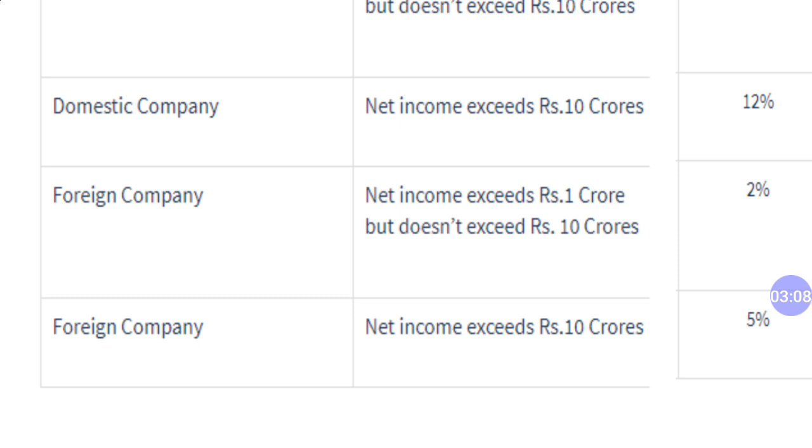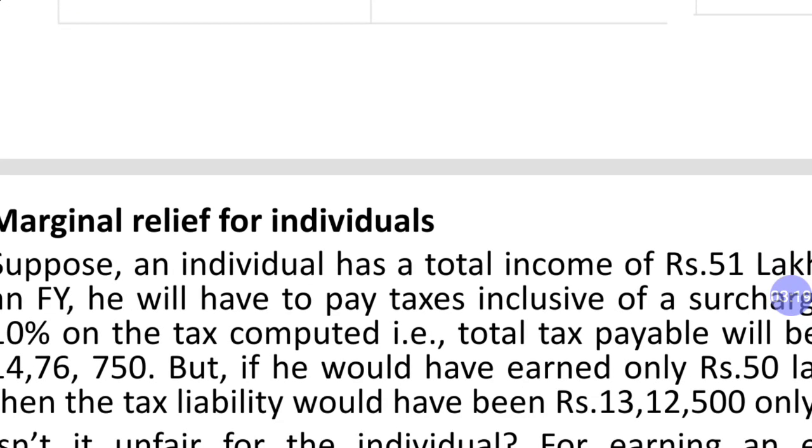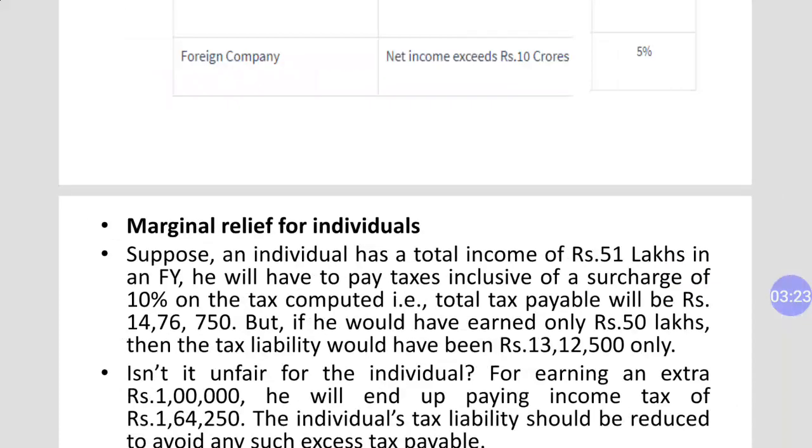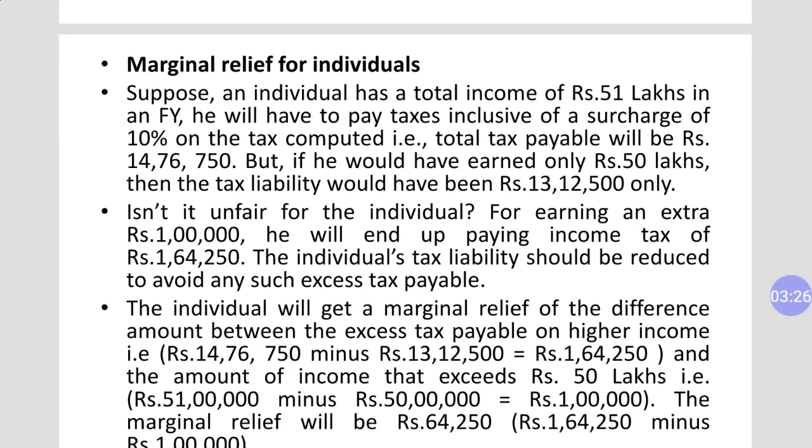So dear student, how marginal relief will work in case of an individual, in case of a firm, in case of a company, we will take it one by one. All these points are available on the source which I described earlier. Now let me explain marginal relief for an individual. This point can be understood with the help of an example.